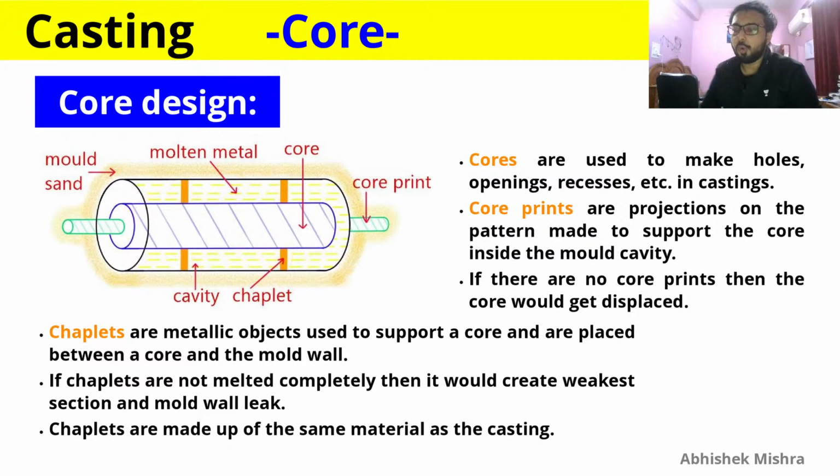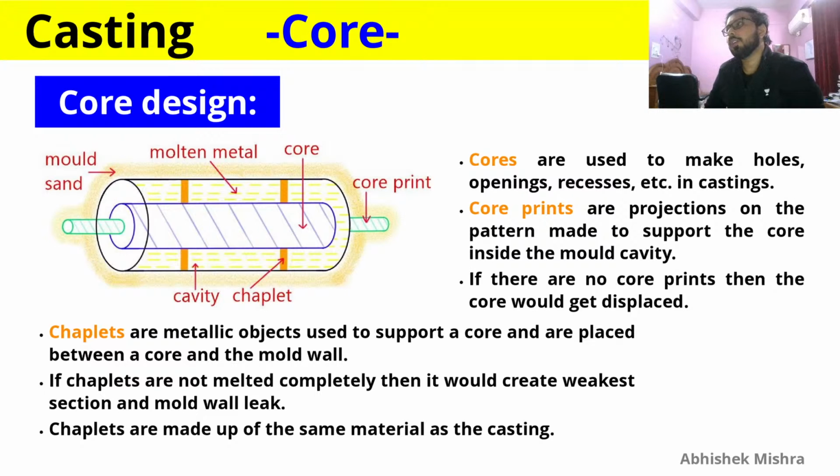Again, this core is surrounded by molten metal, and due to it taking the place of molten metal, the molten metal will apply some buoyancy force, because molten metal is below it and above it, and therefore the molten metal that is below it will apply some buoyancy force, and that buoyancy force will displace the core. Core is made up of sand plus some organic binders, so it will definitely have its density less than the molten metal because it is a metal.